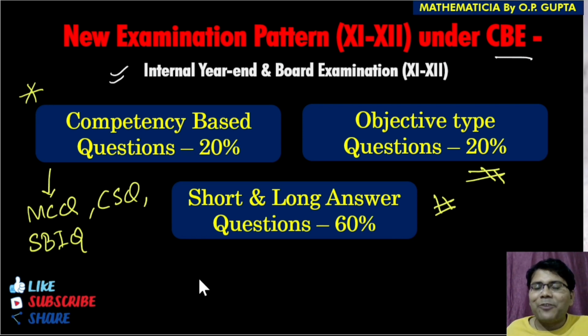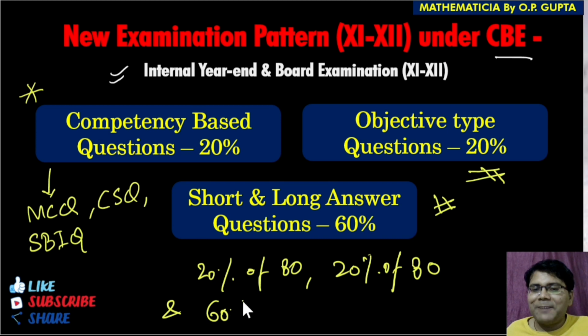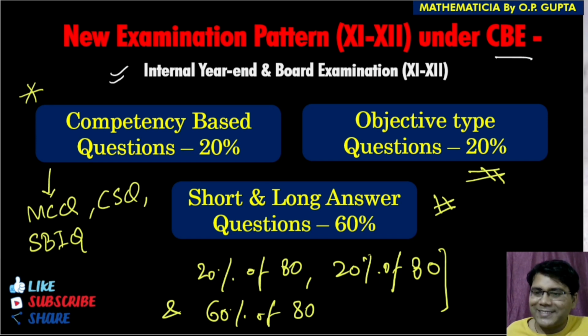Can you please calculate 20% of 80 marks, then again 20% of 80 marks for the objective type questions, and 60% of 80 marks. This is the composition of your paper allocated for competency based questions, objective type questions, and short and long answer type questions. You need to calculate all these and give me a comment in the comment section, right?